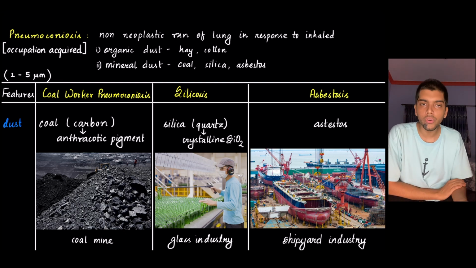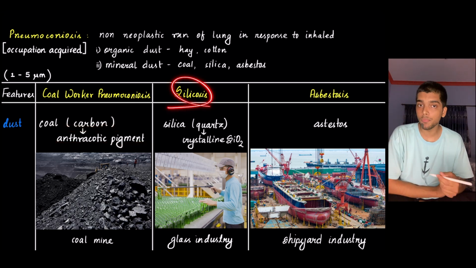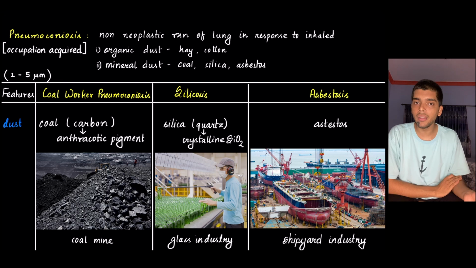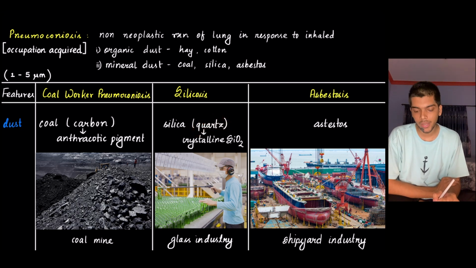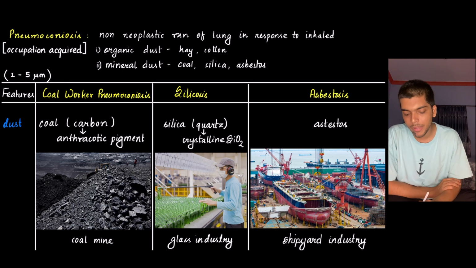Coal worker pneumoconiosis is caused by exposure to coal. Coal contains carbon. Carbon is an anthracotic pigment. Silicosis is caused by exposure to silica. There are two types of silica, crystalline and amorphous. Crystalline is more pathogenic, namely quartz. What is quartz? Quartz is crystalline SiO2 and it is highly pathogenic. Third is asbestosis, which is caused by exposure to asbestos.